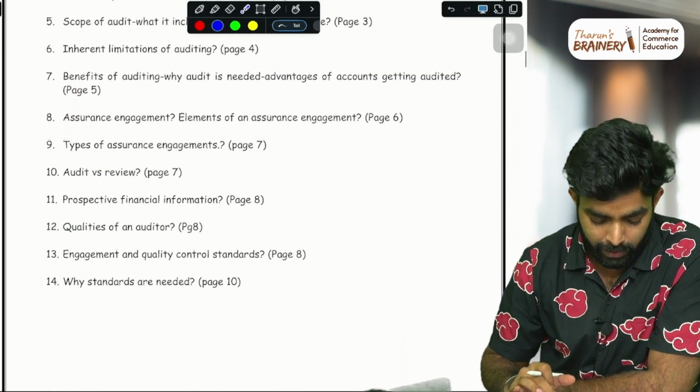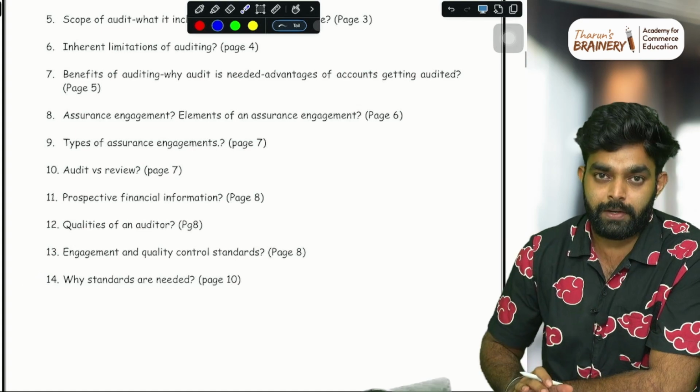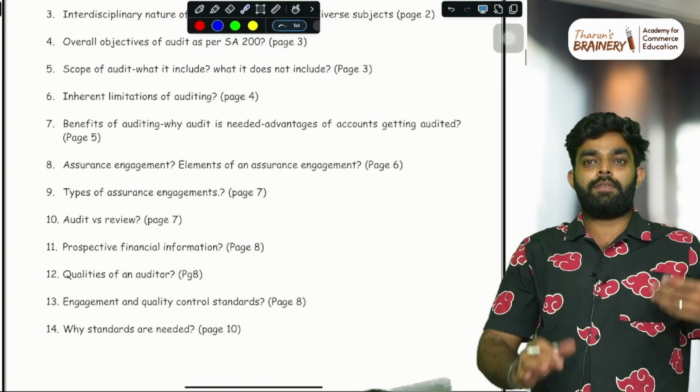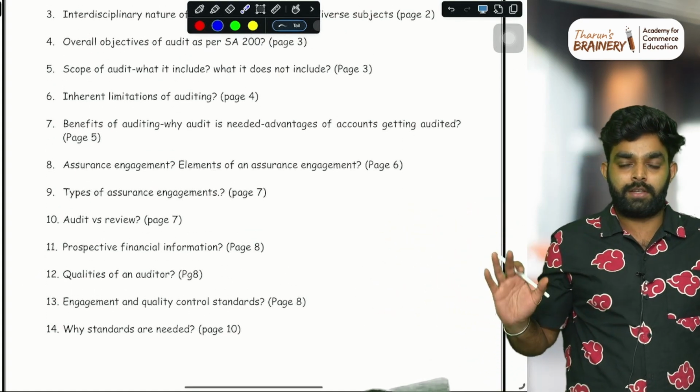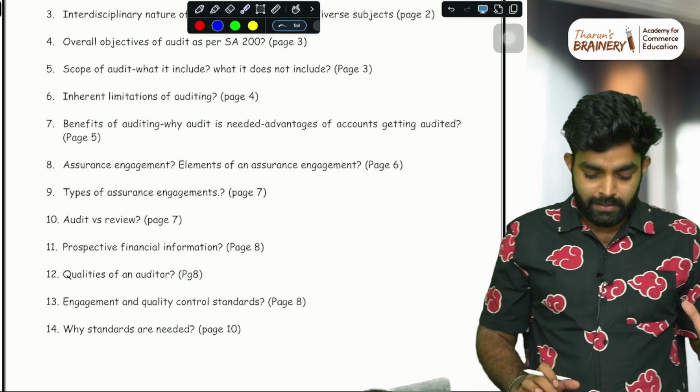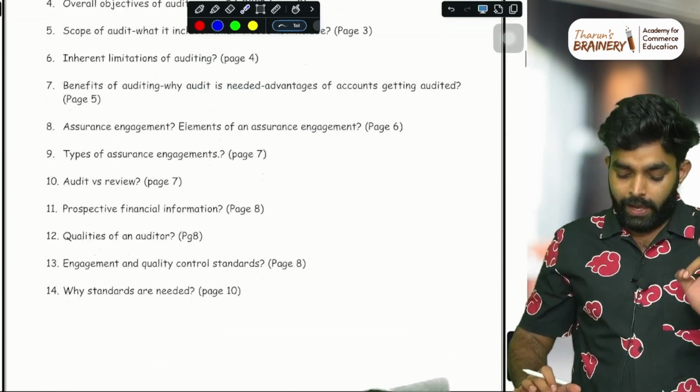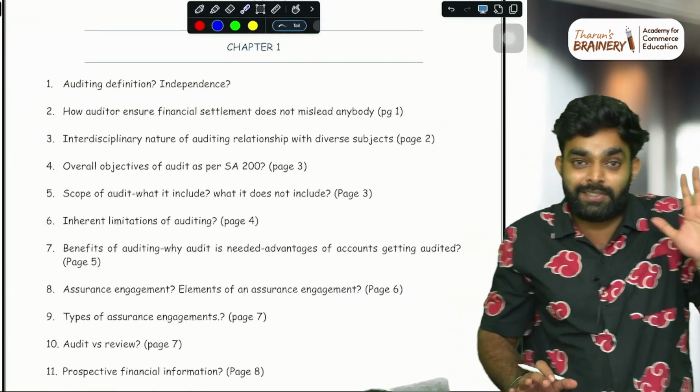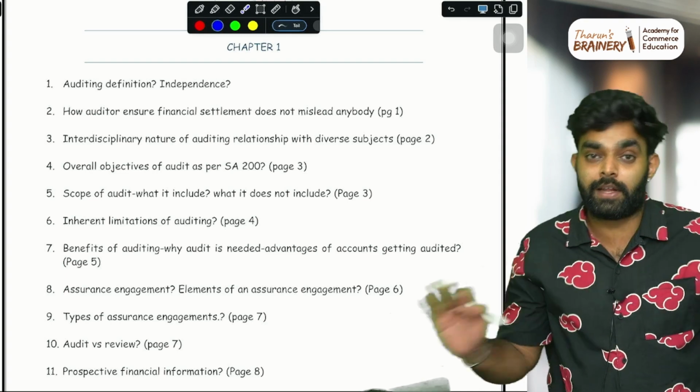For example, in chapter number 1, we have covered 14 questions. If you study these 14 questions, you have studied 100% of the chapter. It's not like 99%, it's 100%. That is the way I have covered the questions. And why are only questions there? The answer is not there. This is absolutely free.